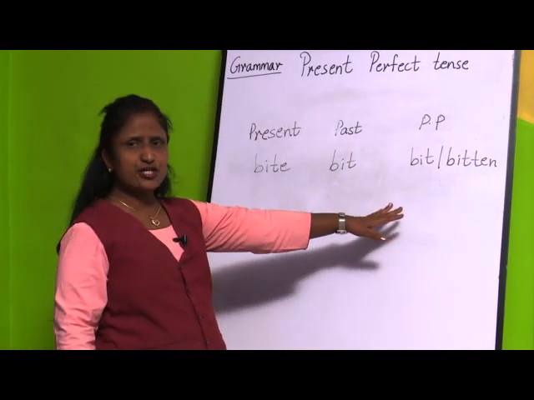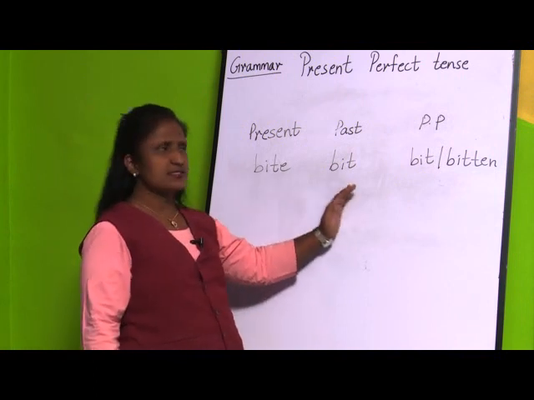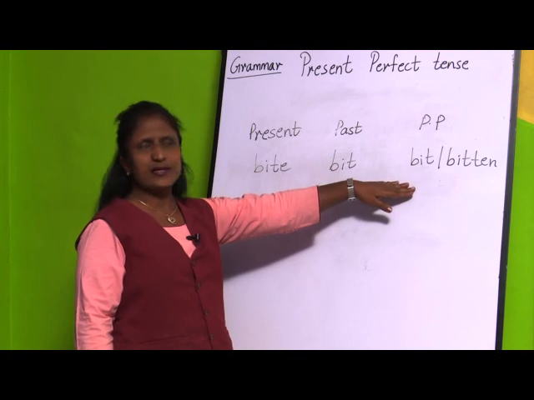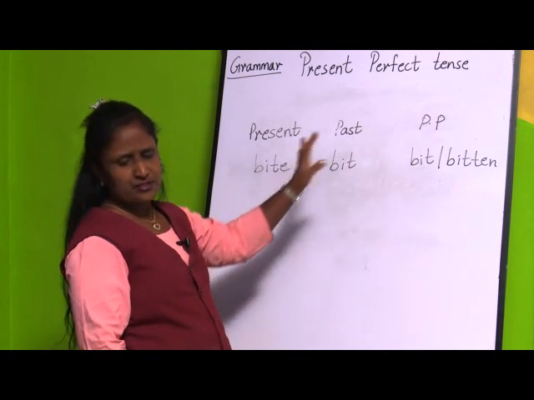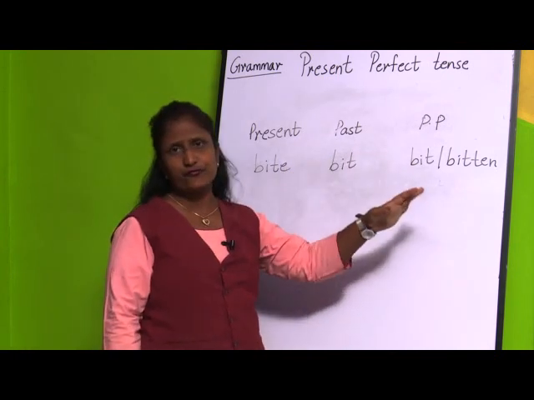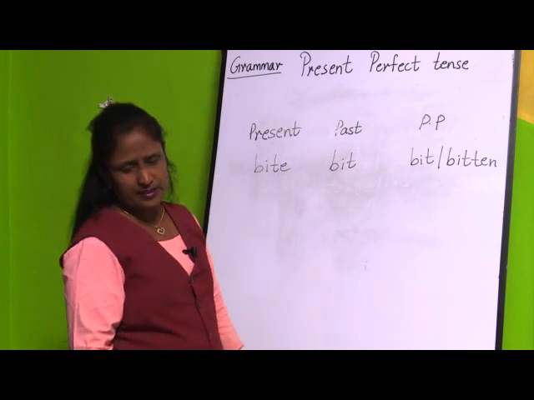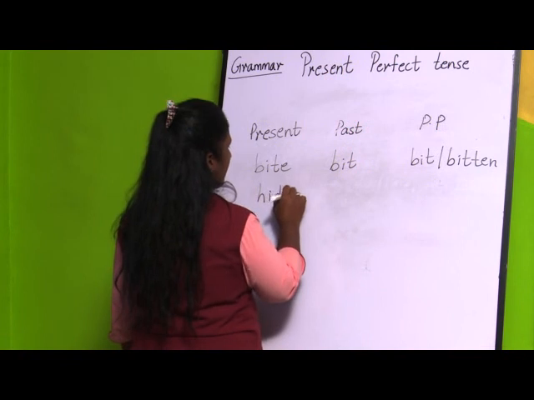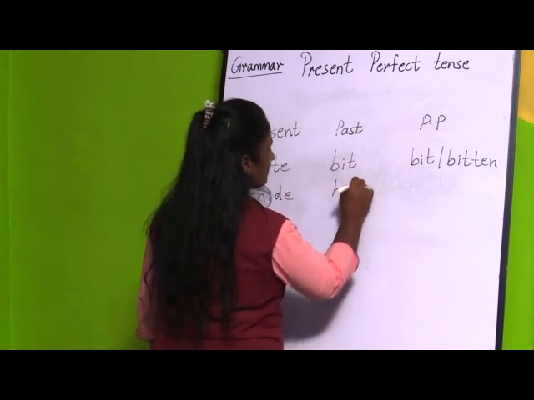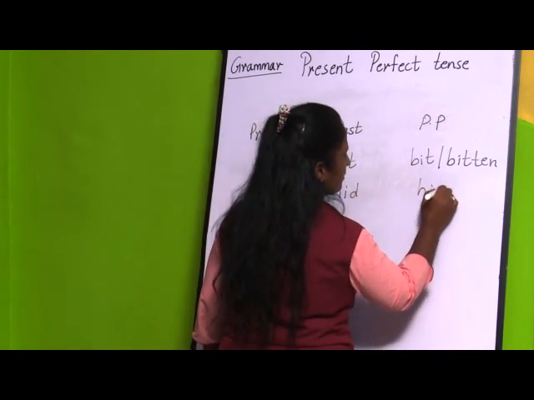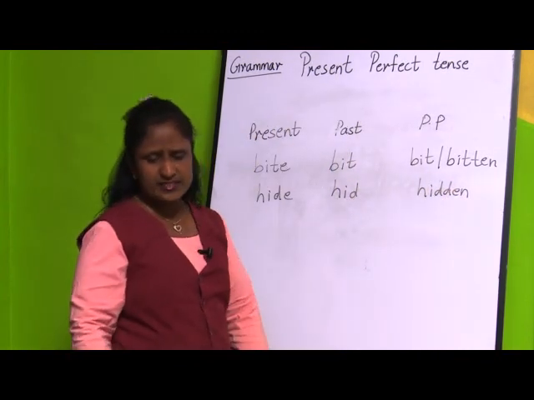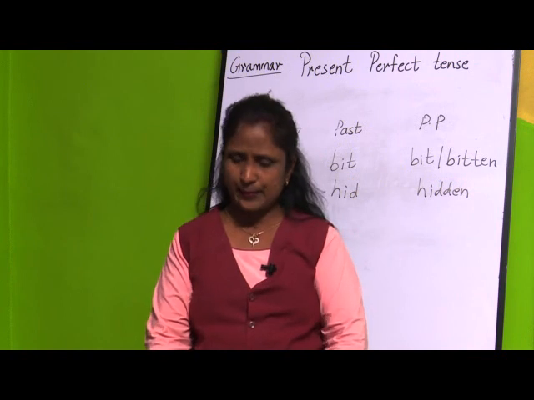See, they have changed in all the three tenses. Present tense it is bite, past tense it is bit and past participle it is bit or bitten. Means words which have three different forms over here. For example, again hide, hid, hidden. See, here we can see three different forms. So in this way, this is also one type of rule.